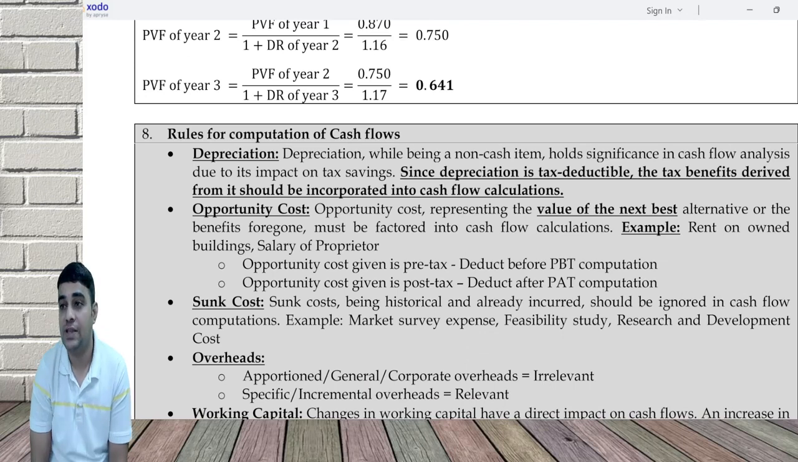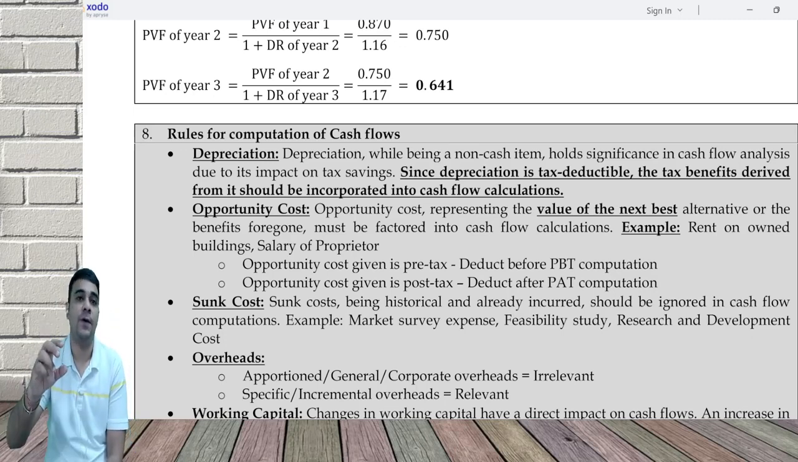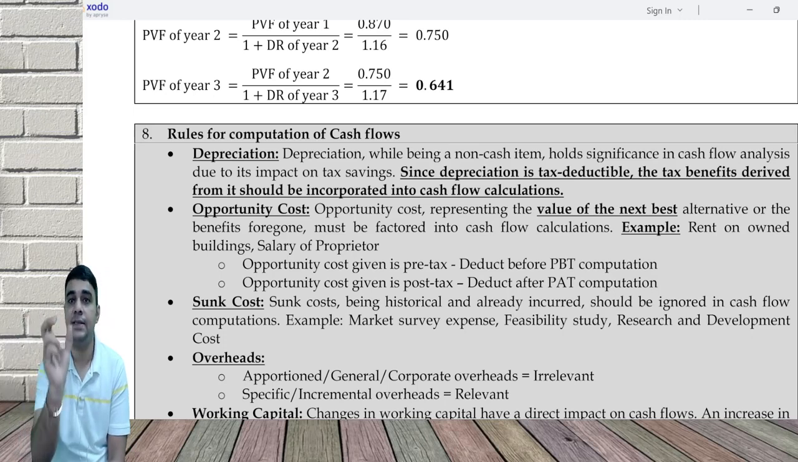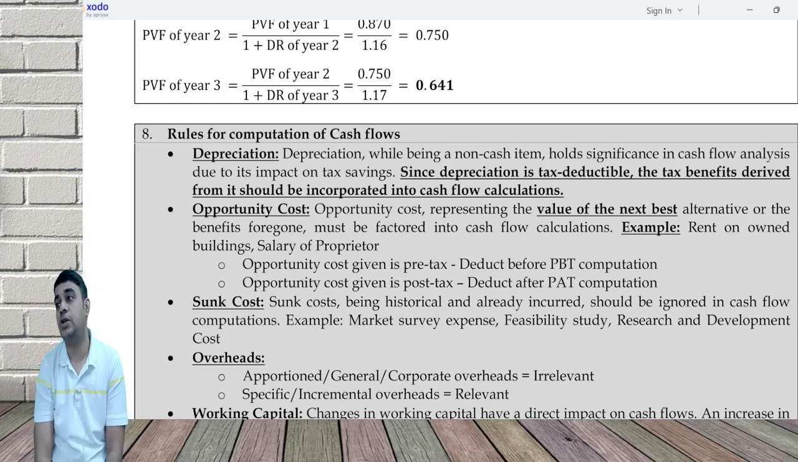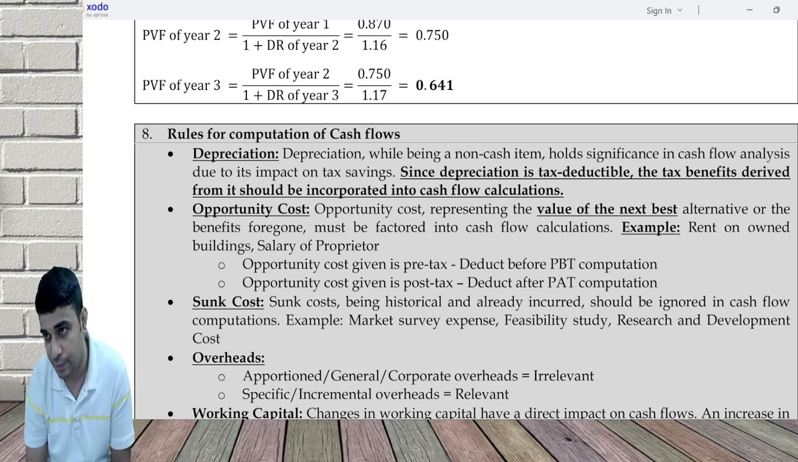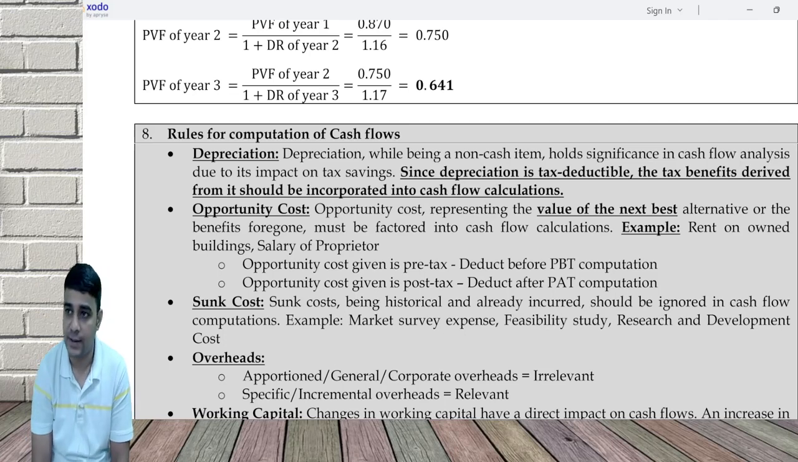Opportunity cost. If any opportunity cost is given in the question, you have to consider it as an outflow in your cash calculation. Examples: rent on own building, salary of proprietor. Some question will say, I can earn a pre-tax rent of 20 lakh. Please deduct before PBT. Some question will say, I can earn a post-tax rental income of 12 lakh. Deduct it after PAT. If the opportunity cost is before income tax, deduct before income tax. If it's after income tax, deduct after income tax.